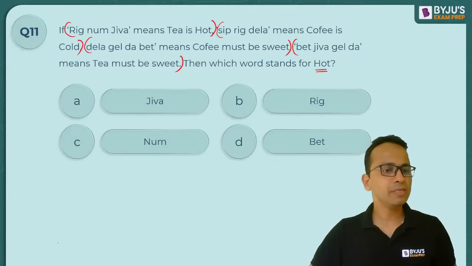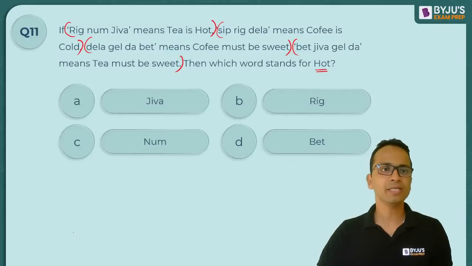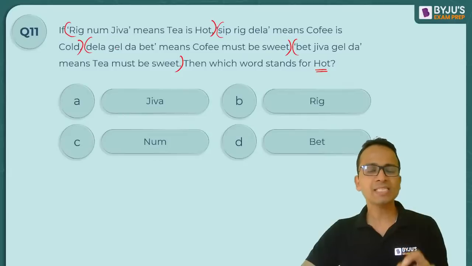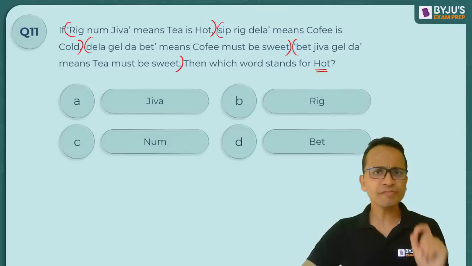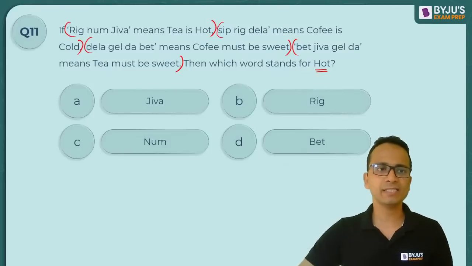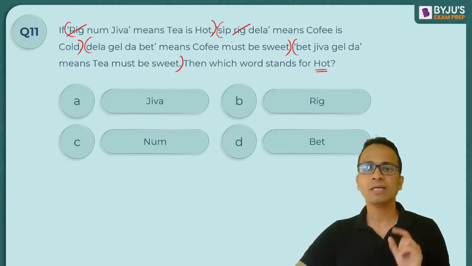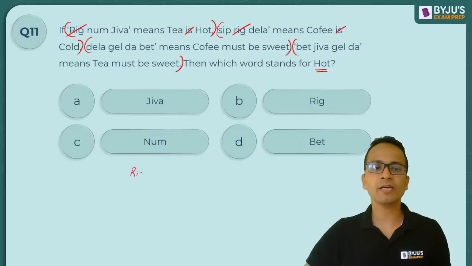Now how do we deal with this type of question? Okay, now we will find out the common codes and the common words in these sentences. If I compare the first and second sentence, rig, I am striking it out, rig and rig are common, and which word is common? Is. So I can say that rig will be coded as is.